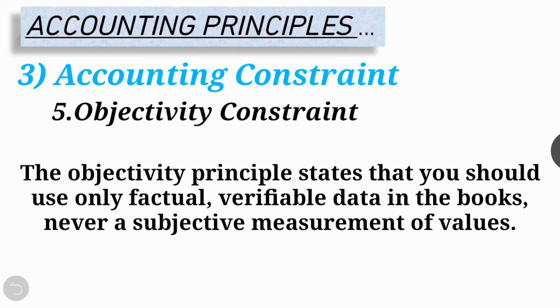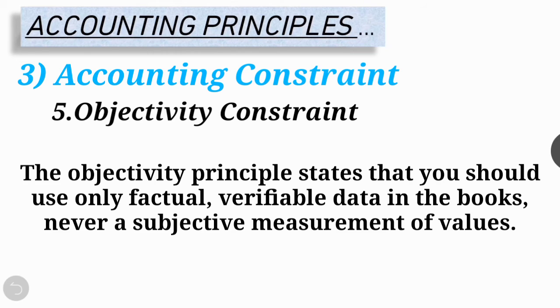The objectivity principle is the concept that the financial statements of an organization be based on solid evidence. The intent behind this principle is to keep the management and the accounting department of an entity from producing financial statements that are slanted by their opinions and bias. Right? These are the accounting principles.